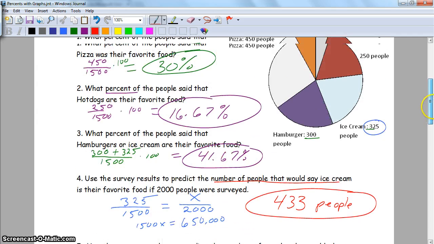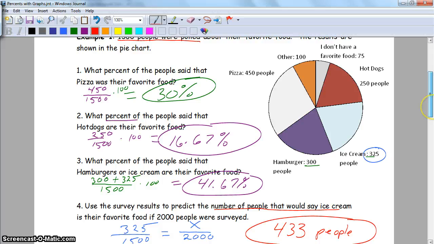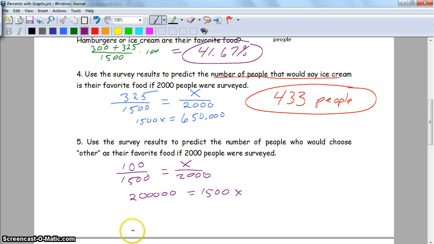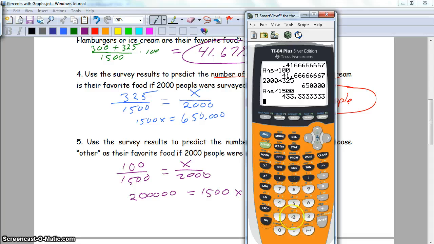Same thing with number 5. Number 5, we're going to set up a proportion. Other was 100. So 100 out of 1,500 is equal to how many people out of 2,000 people? So 2, there's 3 zeros and 2 more, equals 1,500x. 200,000 divided by 1,500.